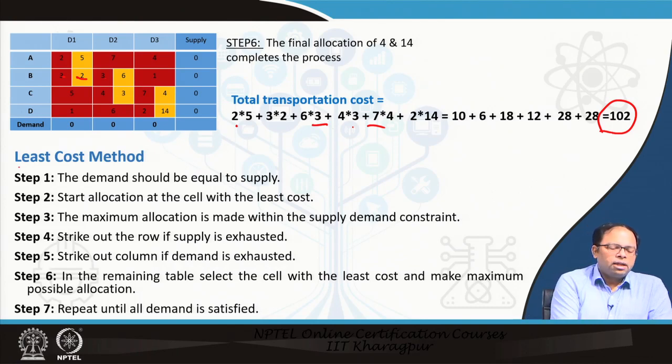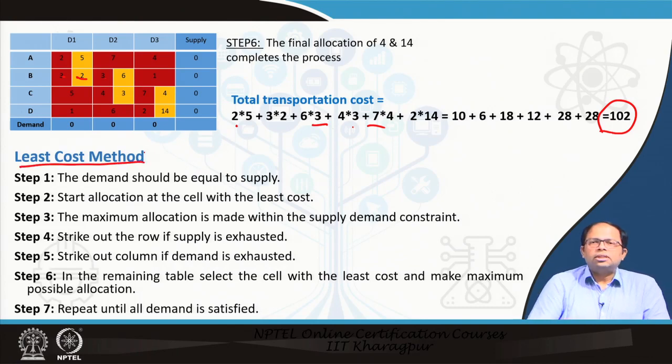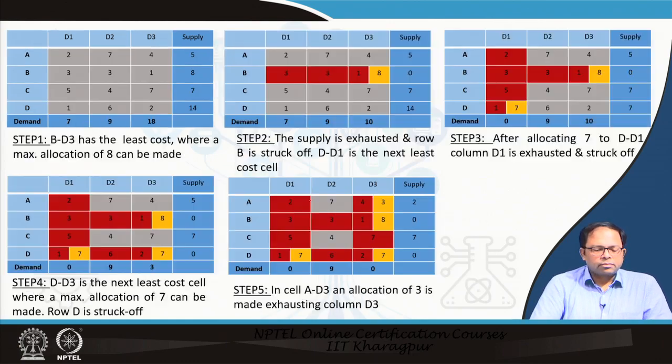Now looking into the least cost method, it is almost the same as the northwest corner method. The only difference is, again the demand should be equal to supply, and when we do the allocation, we start at the cell which has the least cost. Everything else more or less remains the same. So let's look at the problem. We take the same problem.